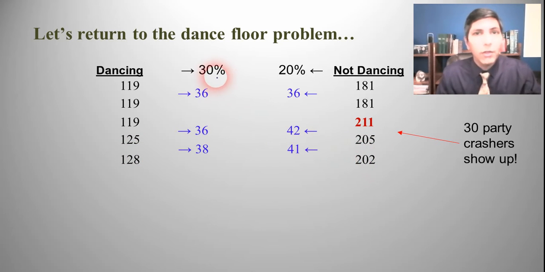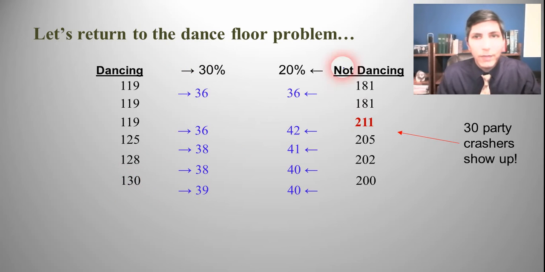Do the same thing. 30% of 128 is 38. And then 20% of 202 is 40. So that's a net change of plus 2 in the direction of the dance floor. So it's 130 and 200. Now 30% of 130 is 39. And 20% of 200 is 40.